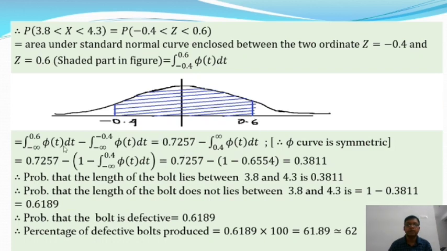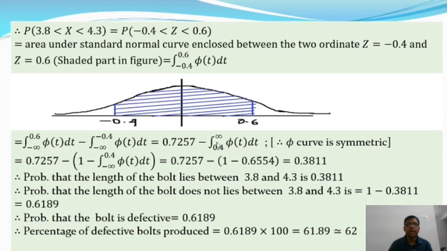Okay, and the value of the integral from minus infinity to 0.6 of phi(t) dt is equal to 0.7257. You know that, and this value is given. But minus infinity to -0.4 is equal to... the phi function is a symmetric function. The standard normal curve is a symmetric curve, so the region from minus infinity to -0.4 can be written as 0.4 to infinity, where phi is symmetric. So this integration can be written as the integral from 0.4 to infinity of phi(t) dt.